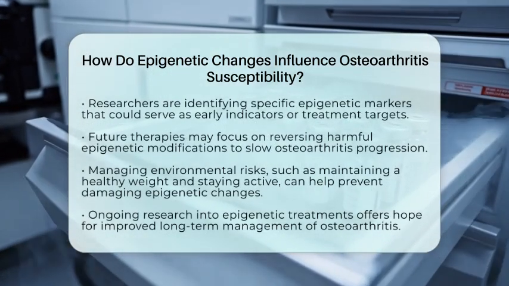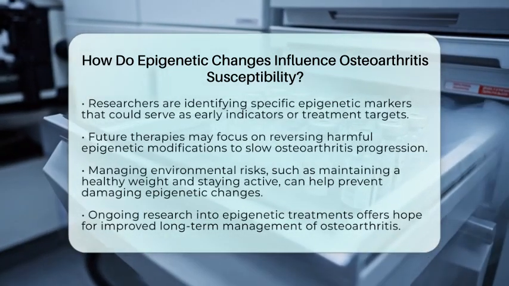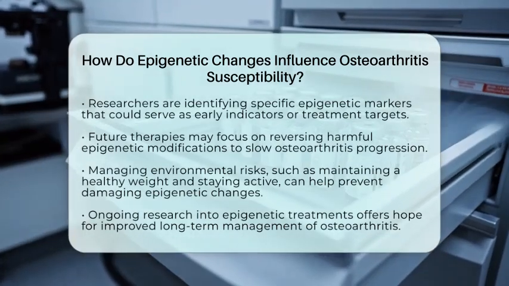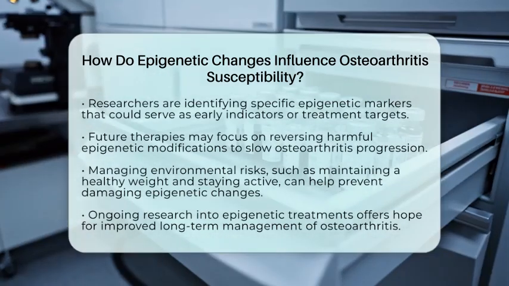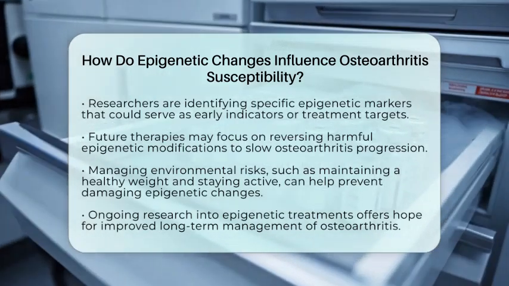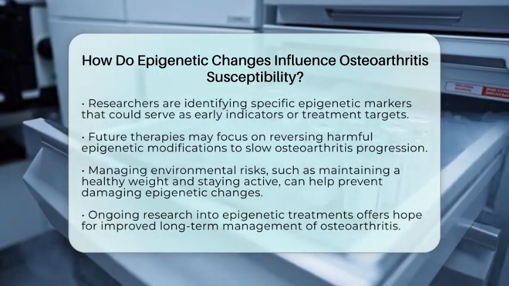Scientists are now working on identifying specific epigenetic markers linked to osteoarthritis. These markers could serve as early warning signs or targets for new treatments. Future therapies might aim to reverse harmful epigenetic changes, helping to preserve cartilage, reduce inflammation, and slow disease progression.